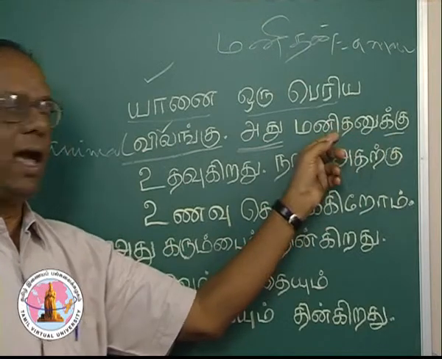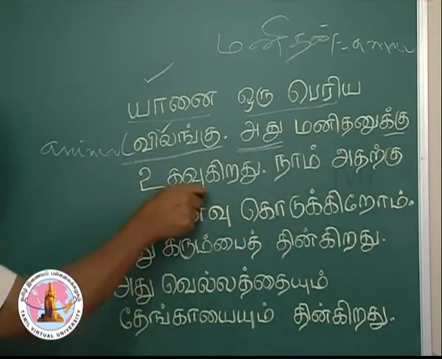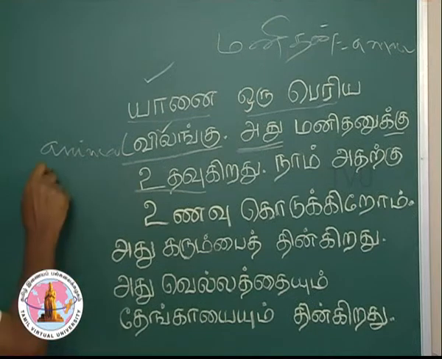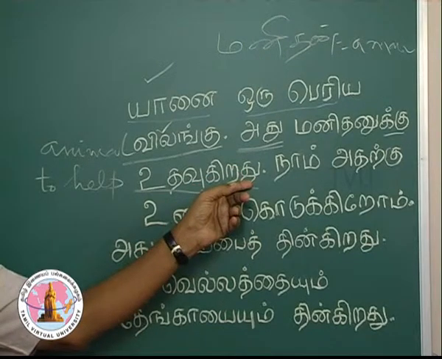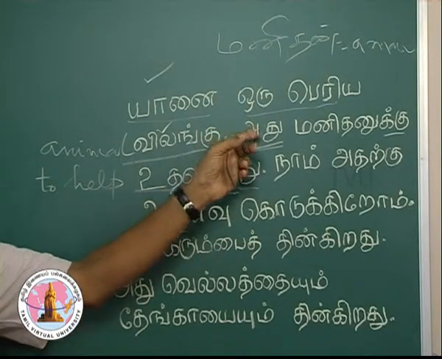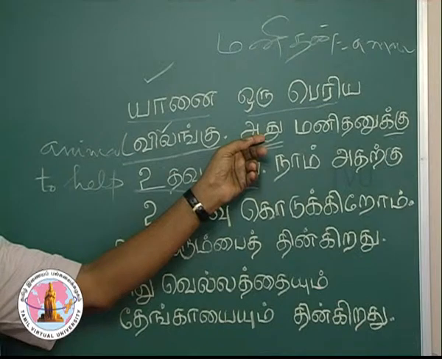மனிதனுக்கு, மனிதன் with a dative case marker. மனிதனுக்கு, to the man, உதவு, to help. கிரு, tense marker, present tense. அது, personal suffix. This adu is the personal suffix of the subject of the sentence adu.